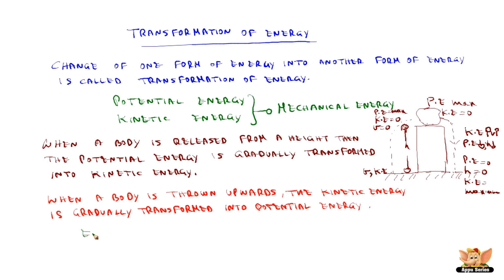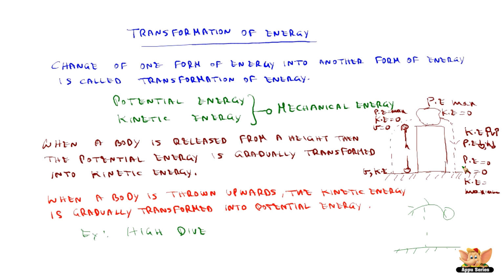Let's see some examples. A high dive is an example where a person who is at a height is diving. In this position from the ground, he is possessing potential energy. When he is going down, it follows the same principle as we explained about the stone on the tower.